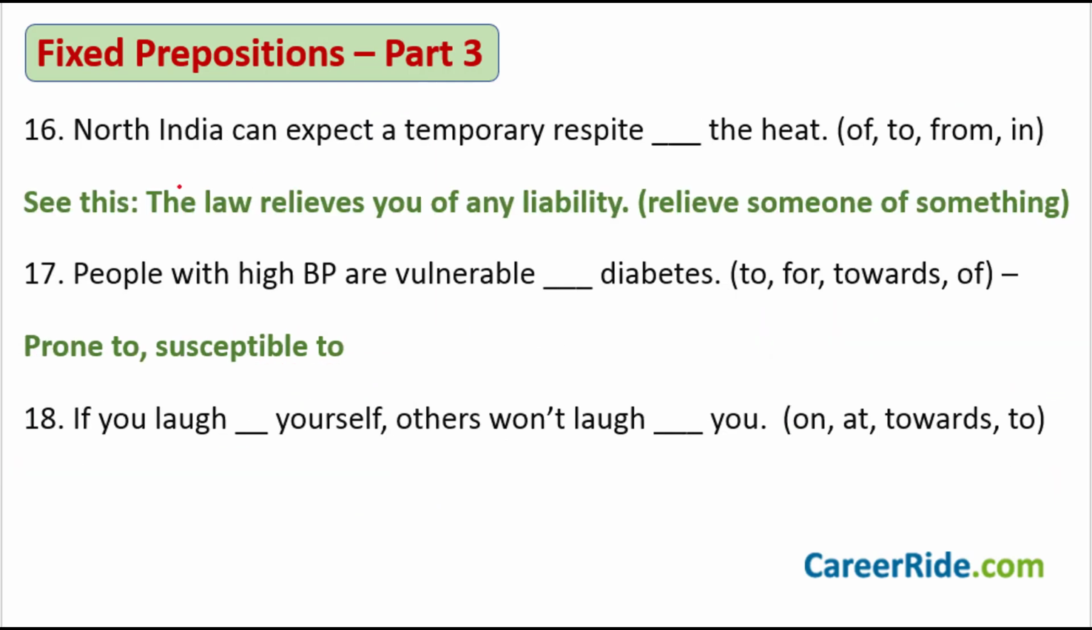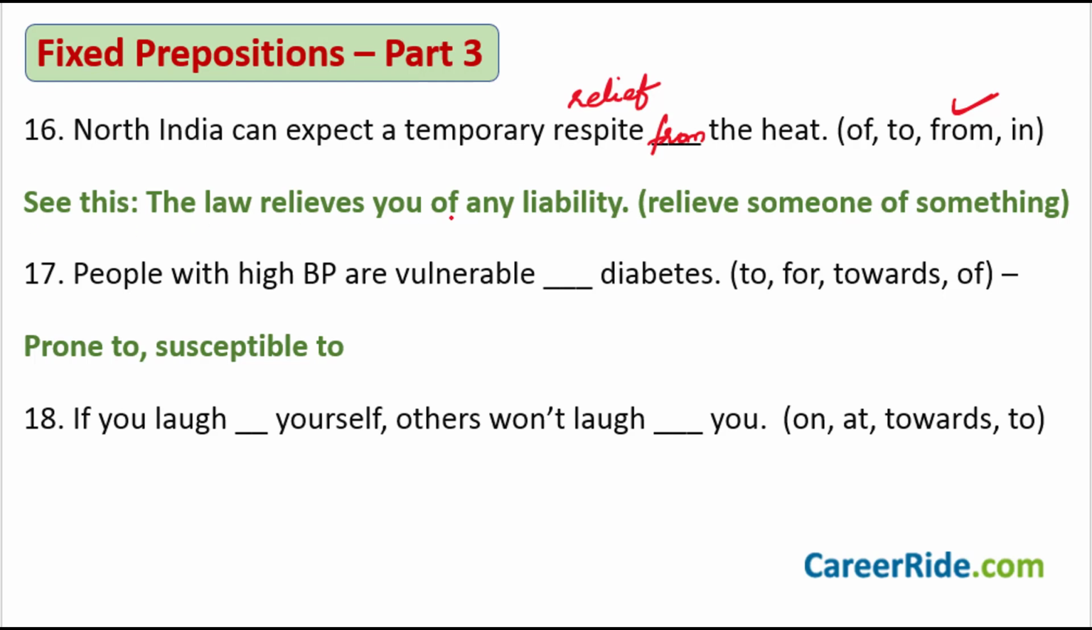Sentence number 16. North India can expect a temporary respite dash the heat. Of, to, from, in. Which of these options should fill up the blank? Try to answer it for yourself. North India can expect a temporary respite from the heat. Respite here means relief. So North India can expect a temporary relief from the heat is what you are trying to say here. Now see this construction.